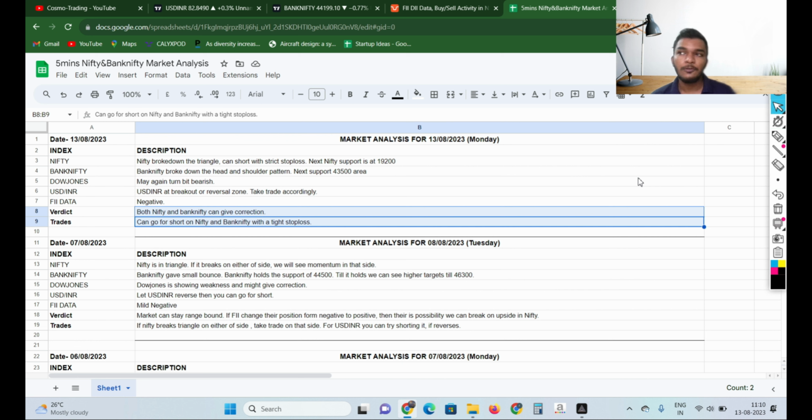If tomorrow Nifty and Bank Nifty gives a gap up opening, see the levels which we talked about and take trade. If it gives a small gap up, then you can short again on Nifty and Bank Nifty. But if it gives a huge gap up, then we could see short covering on Nifty and Bank Nifty. So that could be a possibility.